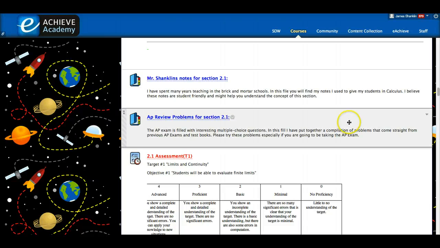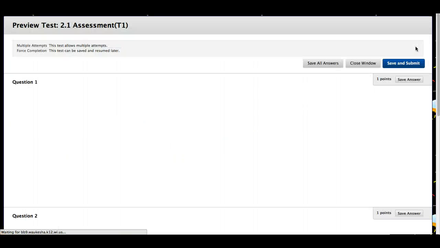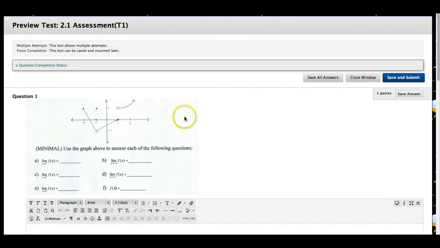Once you're done with the section and you think you really know what you're doing, then you click on the assessment. When I click on the assessment, I just hit continue, and here it is. Look at that. It says minimal. This is a minimal question. I think every student should be able to do this problem before moving on. This would be a 1 on the assessment. Use the graph above to answer each of the following questions. Find the limit as x approaches 1 from the right-hand side. So 1 from the right-hand side looks like it's going to positive 1. So I would just put 1 down there. Well, I'd put it down here. I'd put a and then 1.